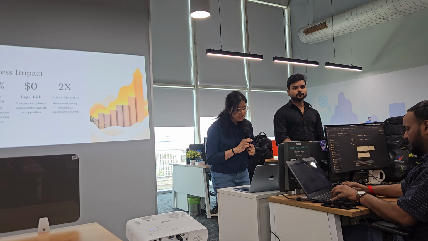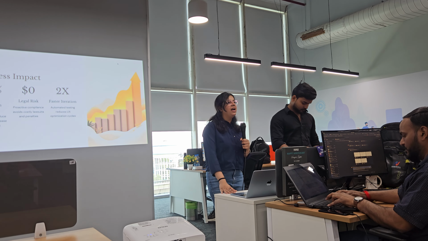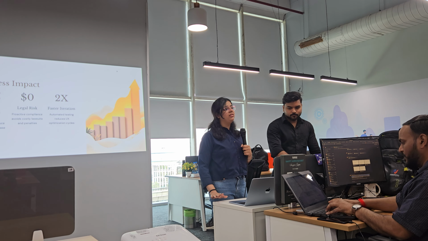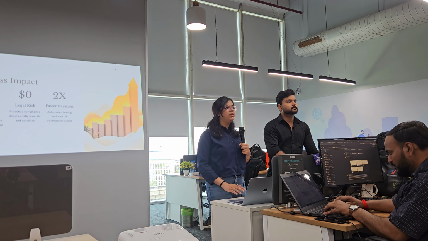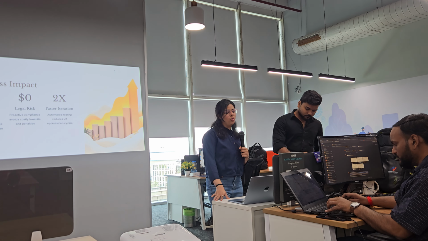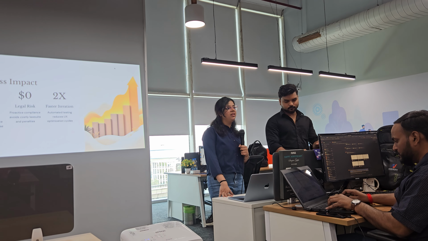Now the third one is faster iteration. As I said, if developers are going to add all the descriptions and accessible user experiences manually, it will take a lot of time, and so AI can make it faster.